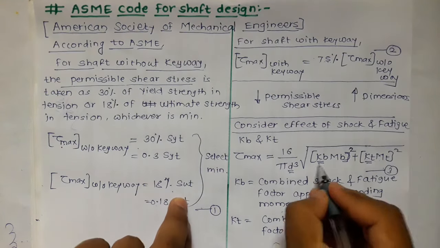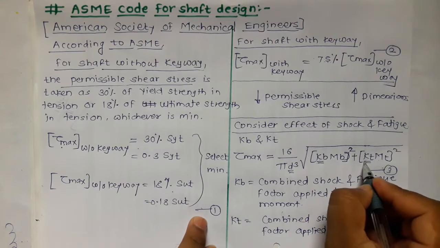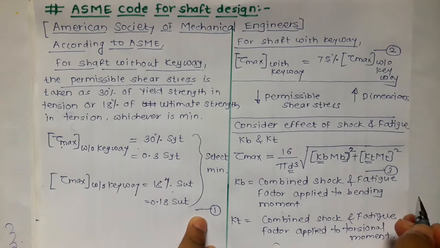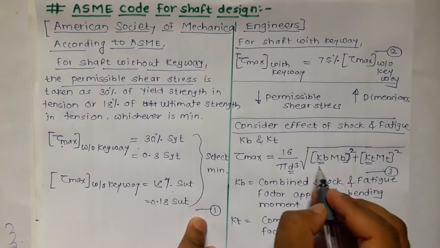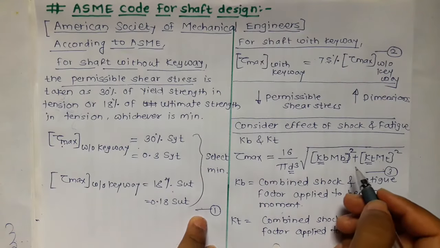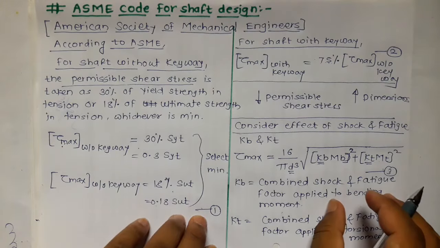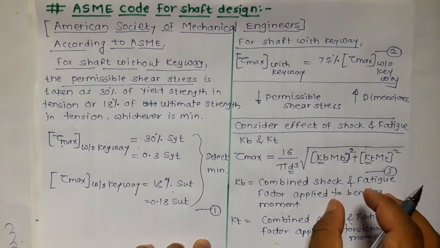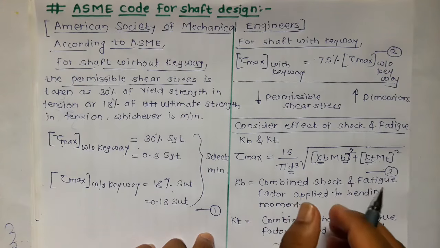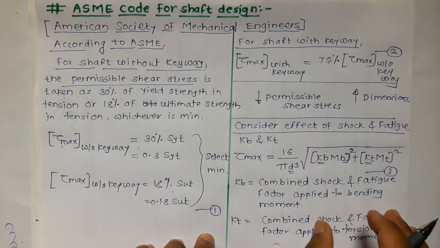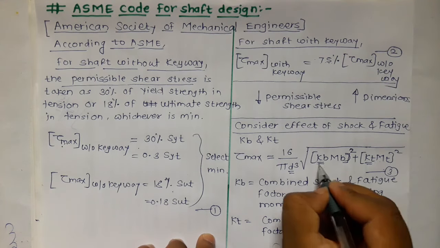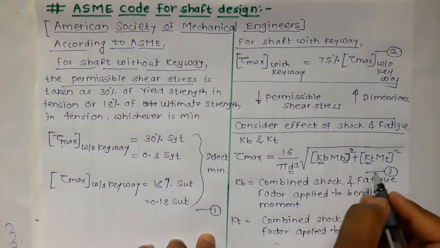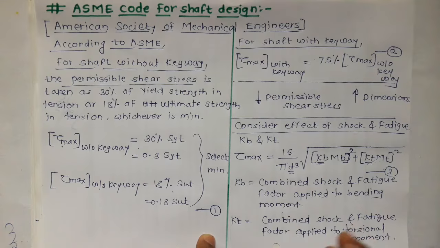Remember that the values of Kb and Kt will always be given in the numerical, or we have to select them from the table. The values of Kb and Kt depend on the type of load, whether the load is gradual, or acting like a shock impact load, or like a heavy impact load. Depending on that we select Kb and Kt from the table, but most of the time the values will be given.